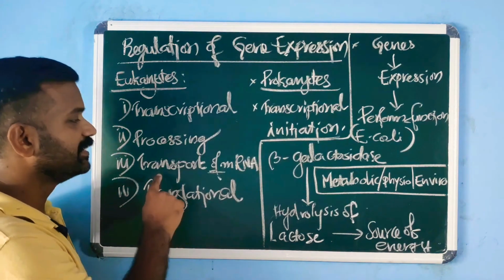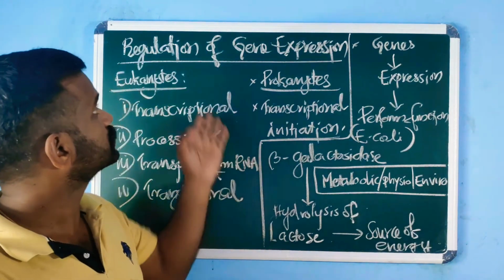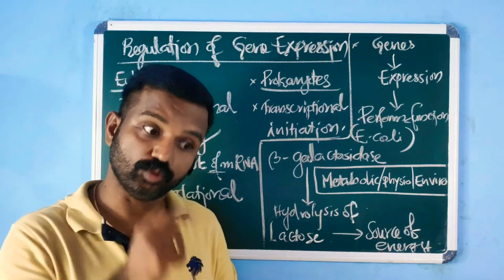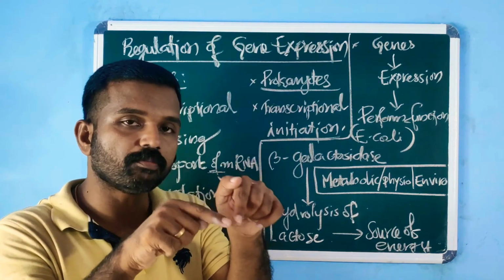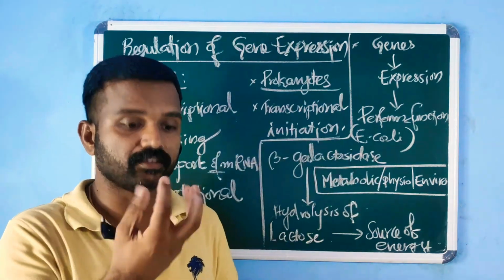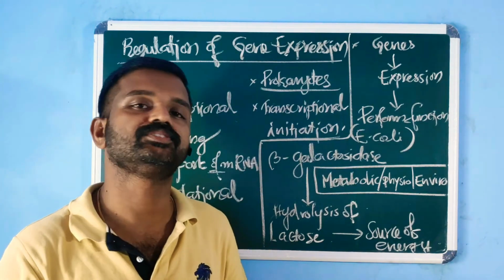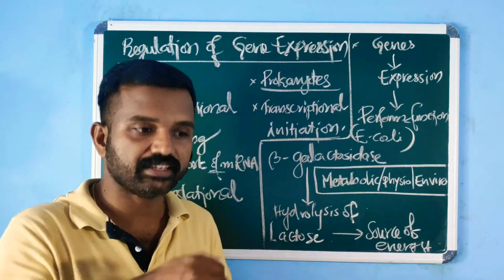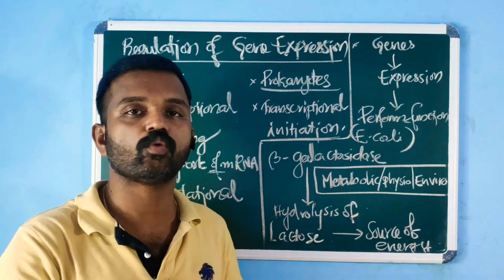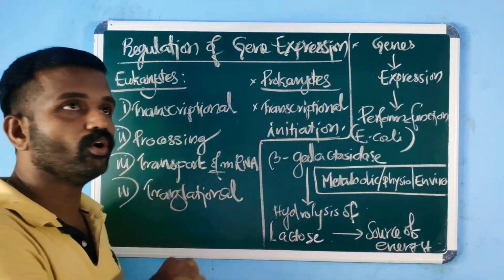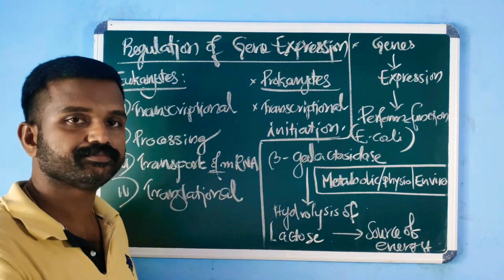Okay. Then, during the transport of mRNA. See, in eukaryotes, transcription takes place in the nucleus, nucleoplasm, and the mRNA has to be transported from nucleoplasm to cytoplasm, where the ribosomes are located for translation or protein synthesis. So this can be blocked if that particular protein or enzyme is not required. Then at this level also, the protein synthesis can be regulated.